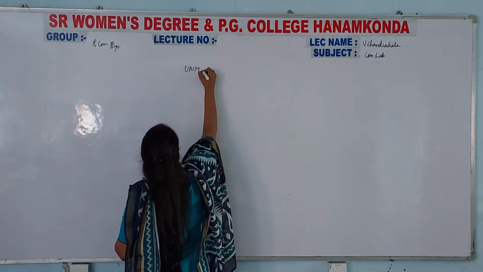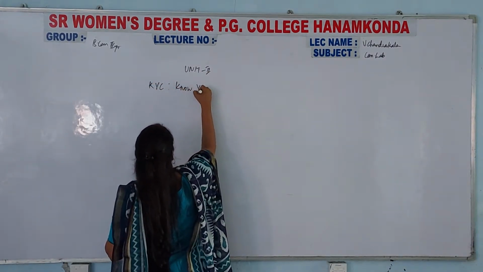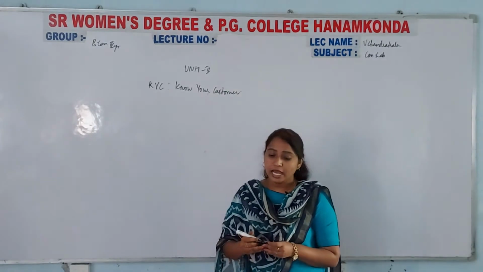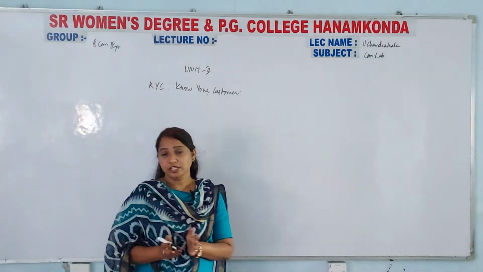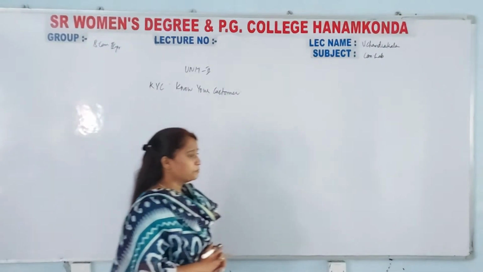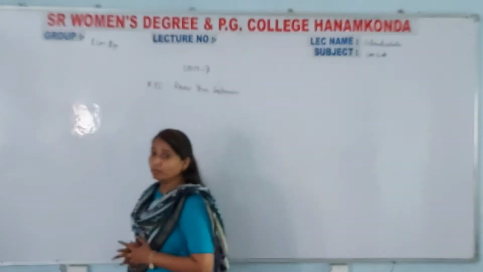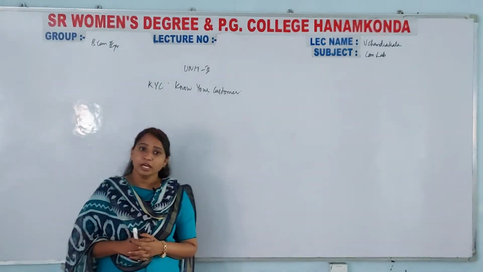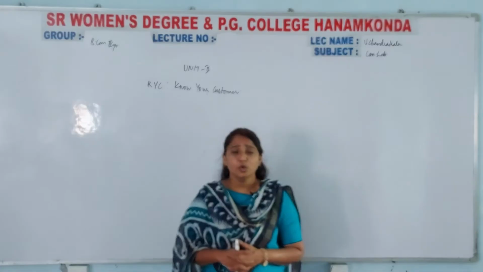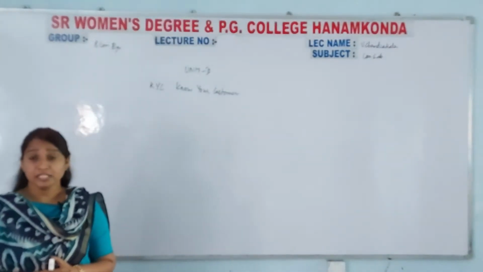In unit 2 only we are discussing this. So KYC is know your customer. In my last lecture I clearly explained what is meant by KYC. Whenever a bank is receiving an application for either a loan or an account opening form, the bank is supposed to know the details of its customer, like who is depositing in their bank, who is trying to take a loan from their bank. All these things a bank has to know.